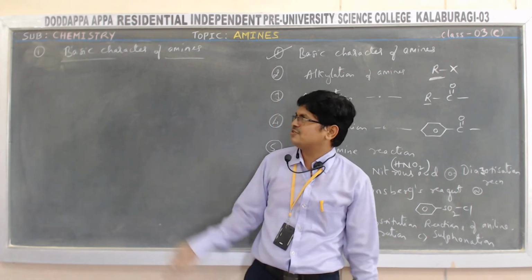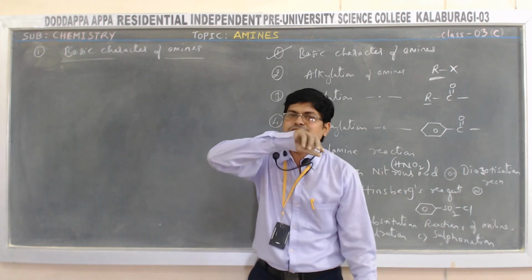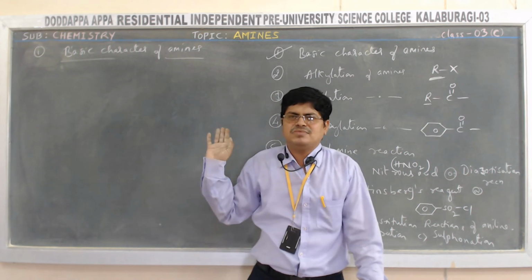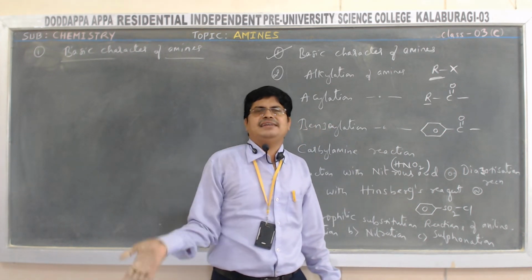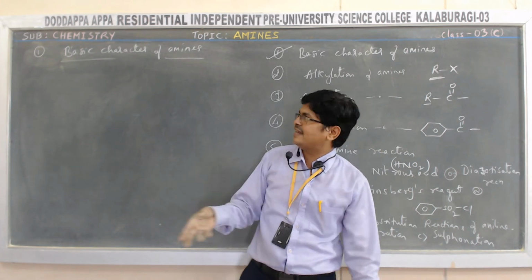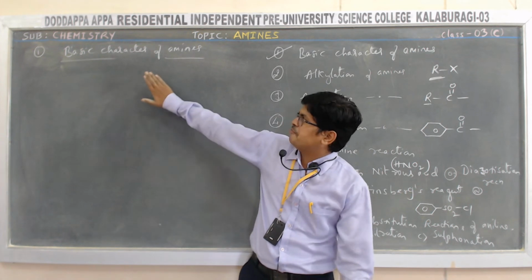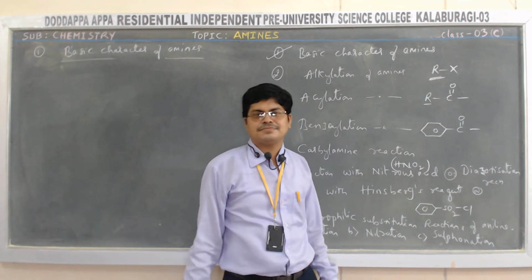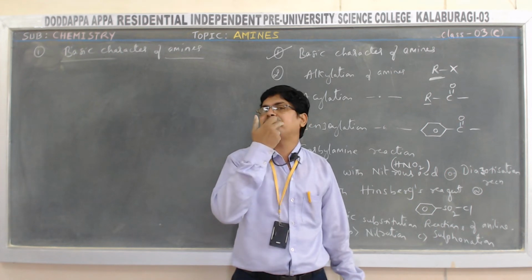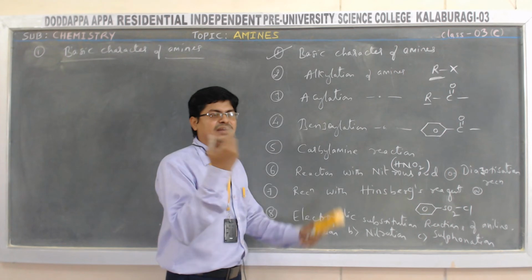Correct? So like that also in case of chemical compounds. In case of chemical compounds, how to recognize them? Based on their nature, acidic nature, basic nature, or neutral in nature. So in that, amines are basic in nature. So when amines are basic in nature, it should show some properties. It should show some characteristics. And what are they? Let us look at.